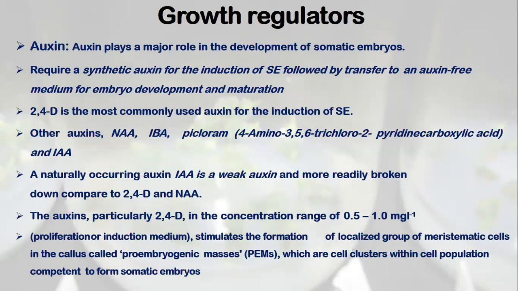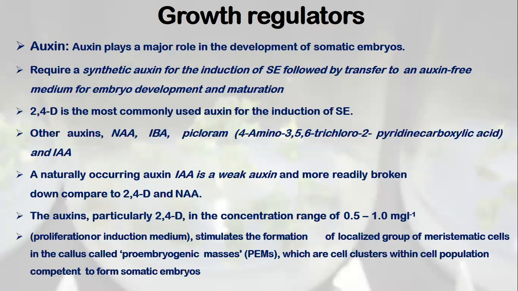The auxin, particularly 2,4-D, in the concentration range of 0.5 to 1 mg per liter is used for the induction. This corresponds to 2.5 micromolar to 5 micromolar. Proliferation or induction media stimulates the formation of localized groups of meristematic cells when we put the explants on the auxin medium. I've shown you in Bacopa somatic embryogenesis what we call meristematic pockets.